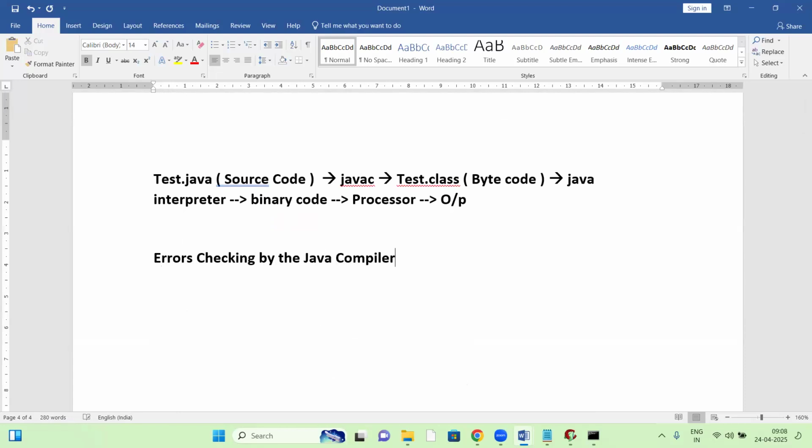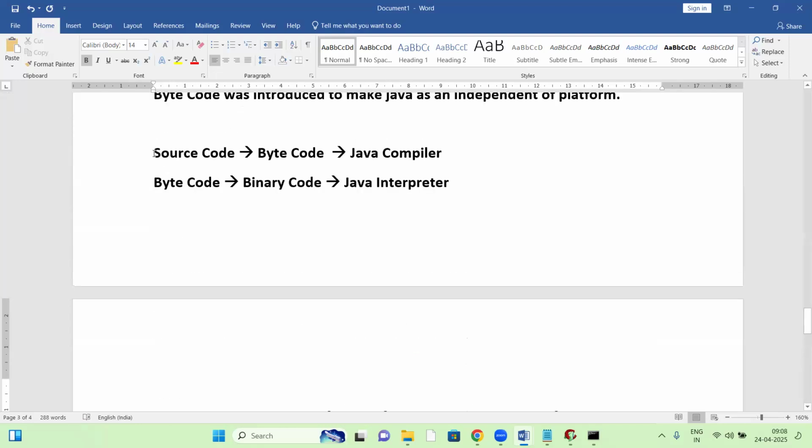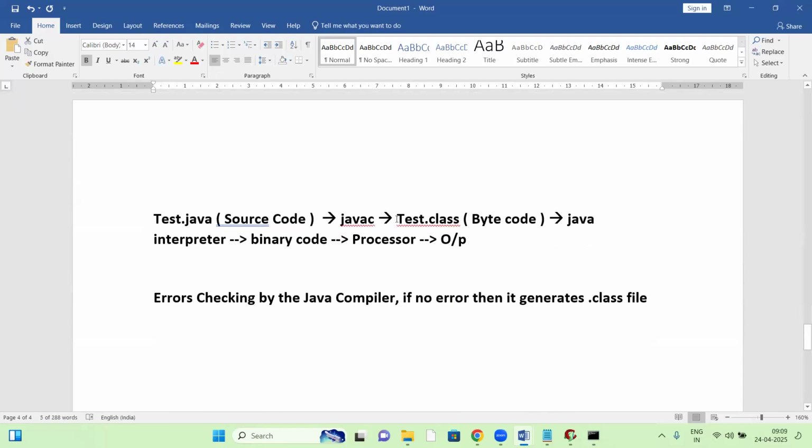If there are no errors, it generates the .class file. So the Java compiler checks for all the errors, and if there are none, the source code is converted to bytecode, generating the .class file.